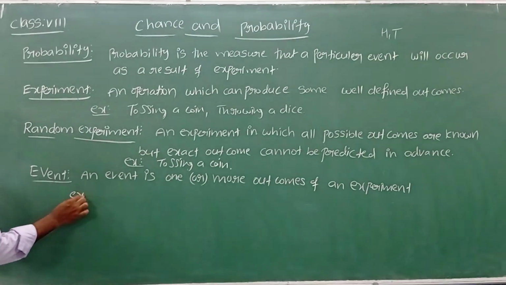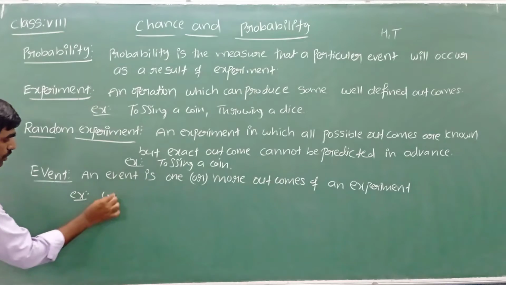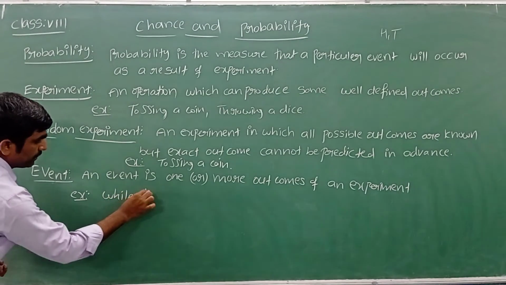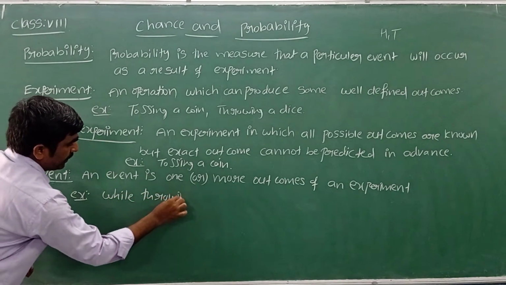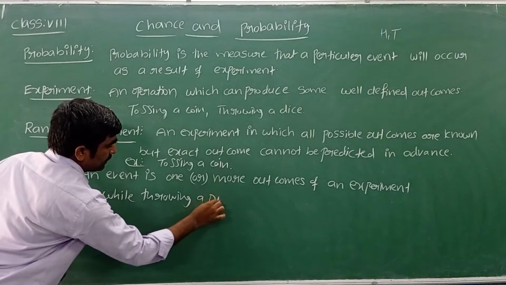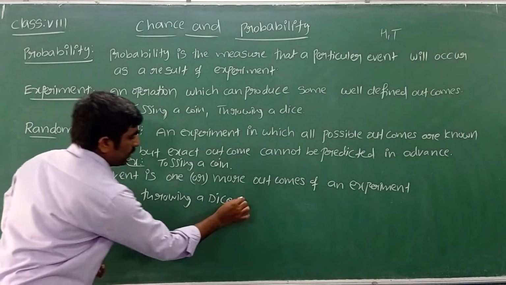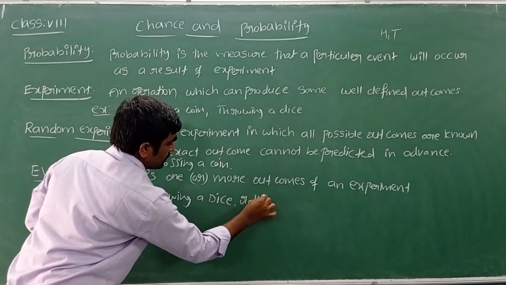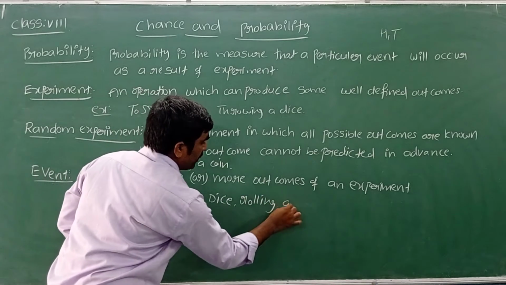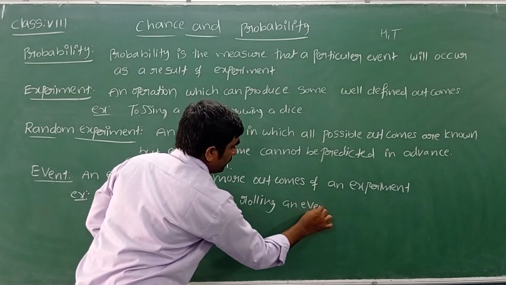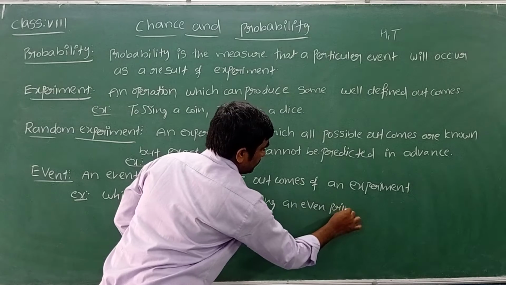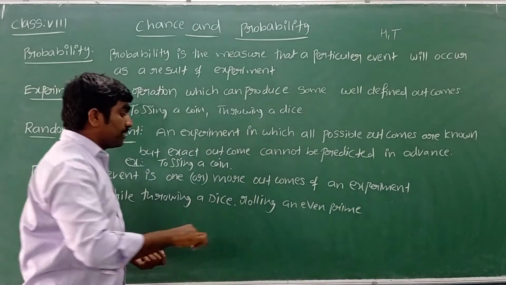Let us see one example. While throwing a dice, rolling an even prime number. What are the possibilities?